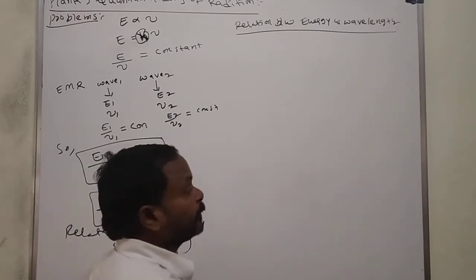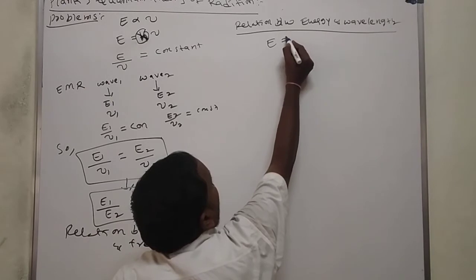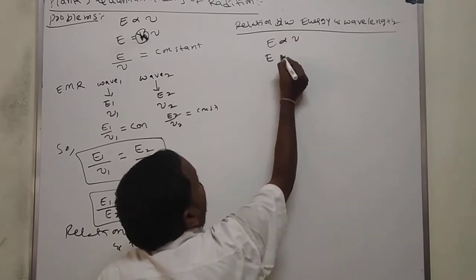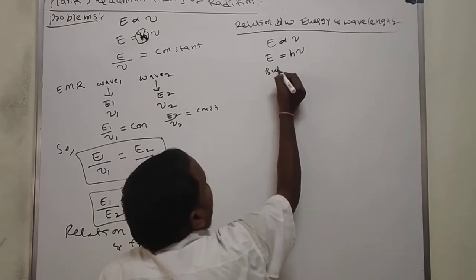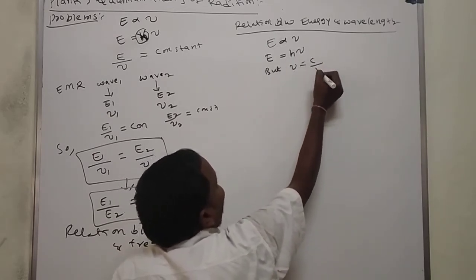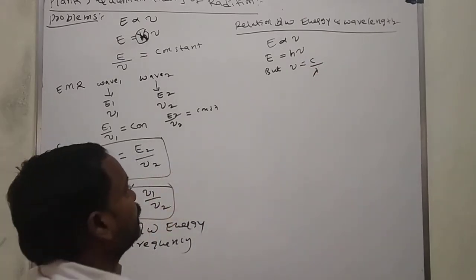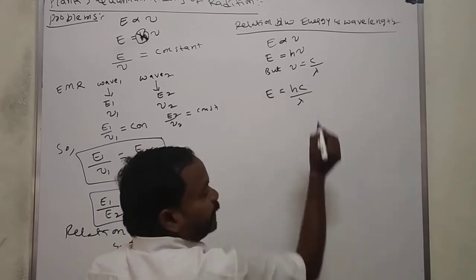Next, E is equal to h nu, or E is directly proportional to nu. H is the constant, but nu is equal to c by lambda. Already we know about that. What will you get here? E is equal to hc by lambda.